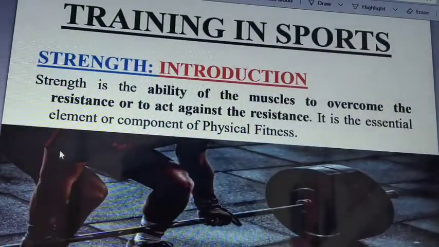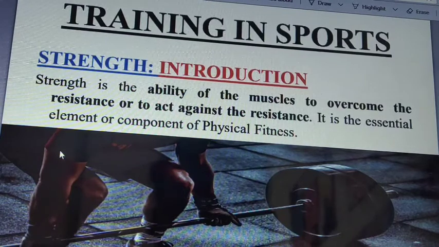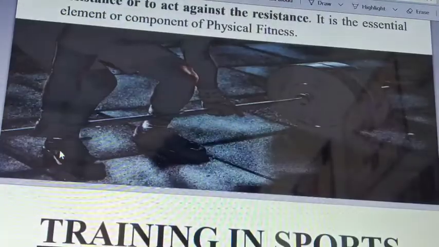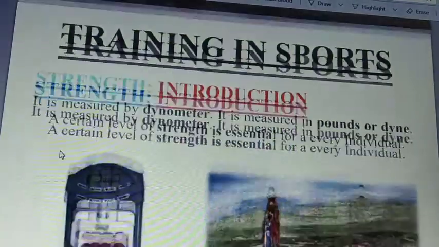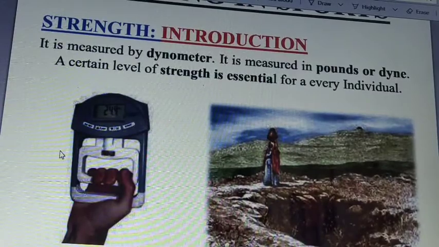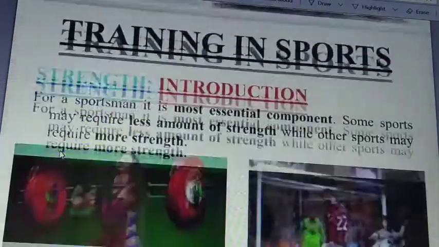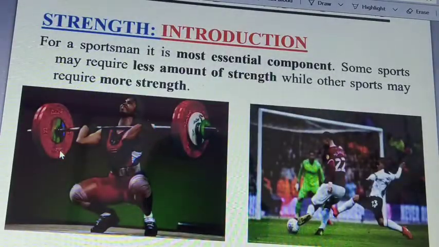Let's begin with the first thing, that is strength. It is the ability of our muscles to overcome resistance. The question that comes here is what is strength, what are the types of strength, and how strength is measured. Strength is measured by a dynamometer. There are three types of strength basically: maximum strength, strength endurance, and explosive strength.